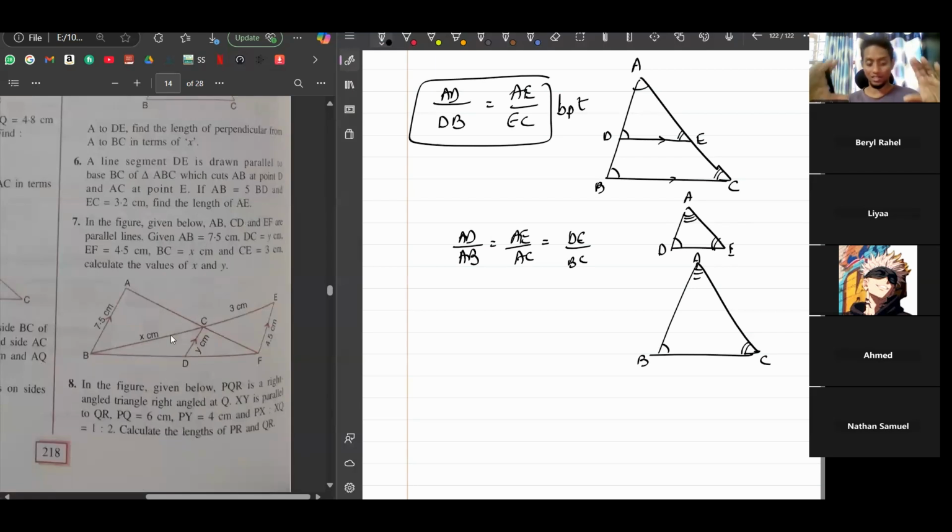So again, since there are too many triangles, there's like two sets of similar triangles. That means four triangles are there. So you can draw the required triangles separately and then apply similarity and figure out which two triangles you're going to use.